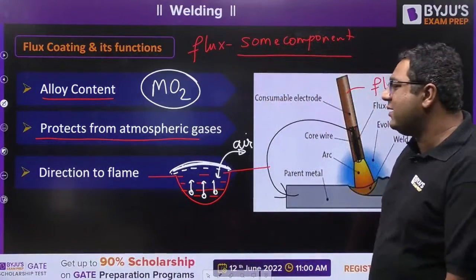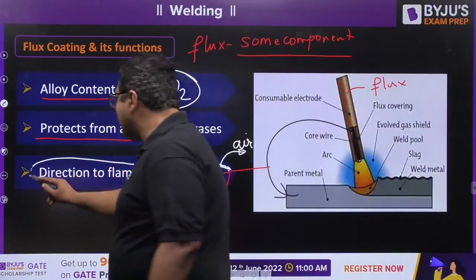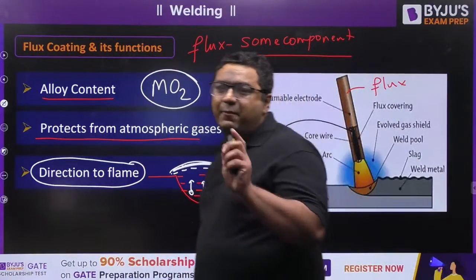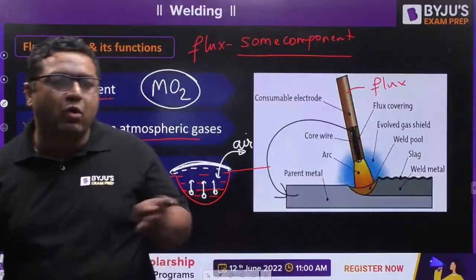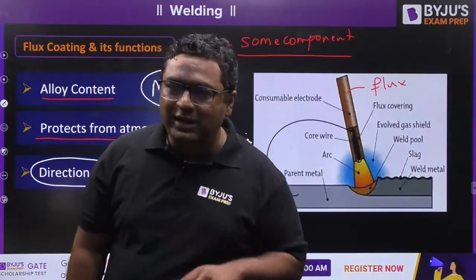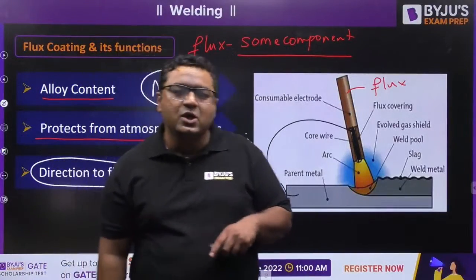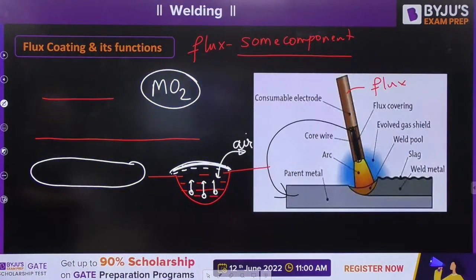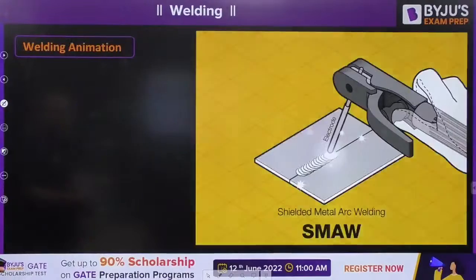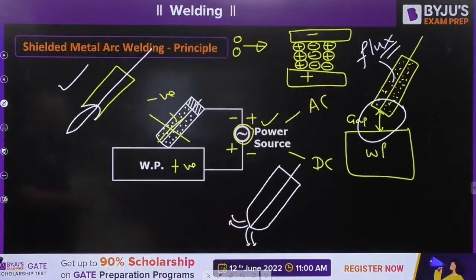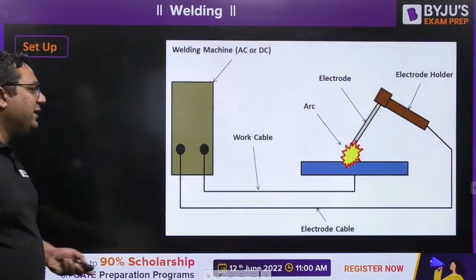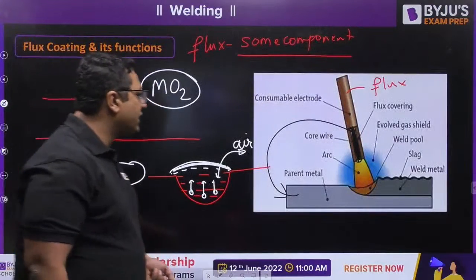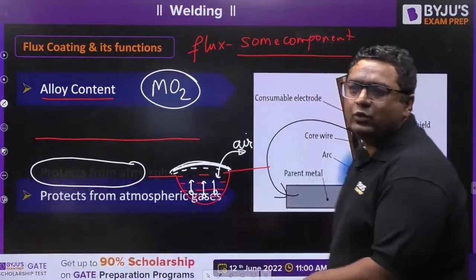The third thing is direction to the flame. We have already discussed how it gives direction to the flame. We keep the melting point temperature of the flux more than that of the molten metal, so the molten metal melts first. I have already shown you, I feel so. We have talked about this. So these are the three advantages of flux coating, and that is why we are using the flux coating.